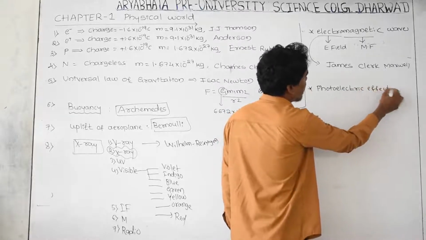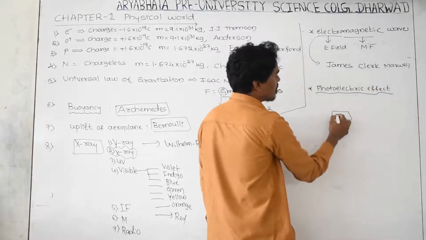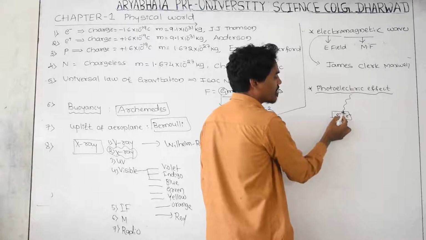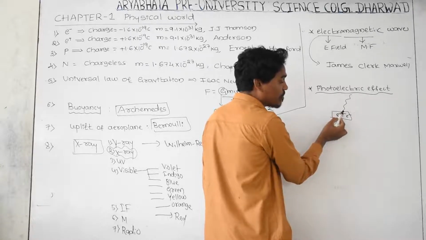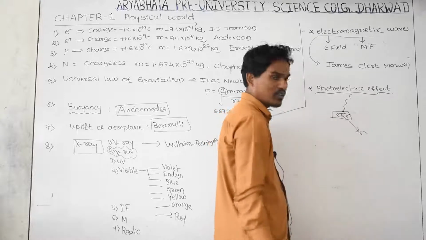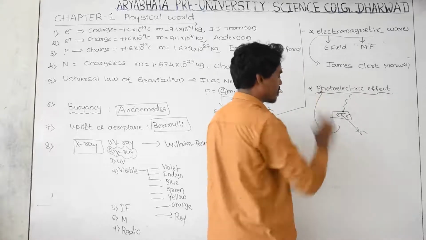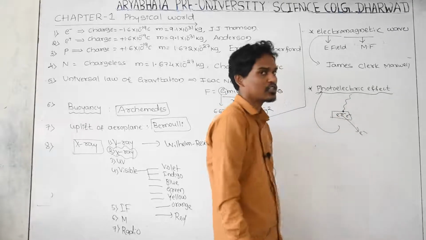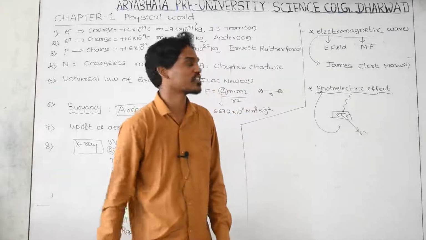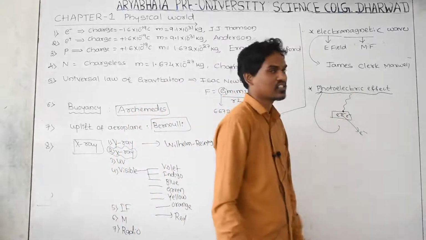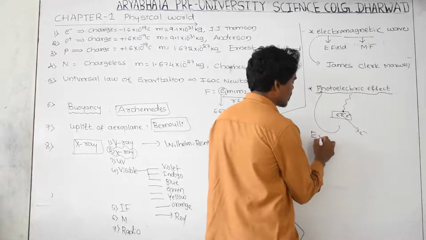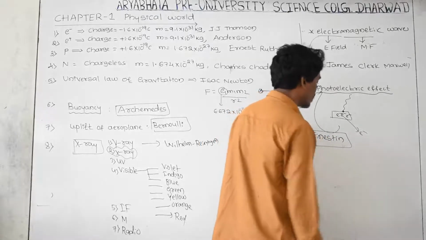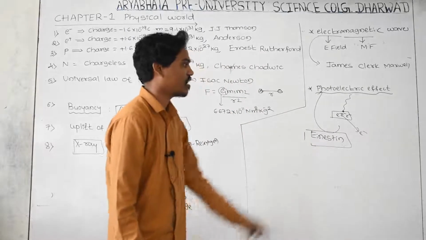What is photoelectric effect? As you know very well, let us take one of the metal. Inside the metal many electrons are there, and take a light and allow the light to fall on the metal surface. When the light is incident on the metal surface, suddenly electrons are emitted out of the metal. This process we are going to call photoelectric effect. When the light is falling on the metal, the electrons are coming out of the metal. This process of emission of electrons from the surface of the metal, we are going to call photoelectric effect. And this process is discovered by Albert Einstein.